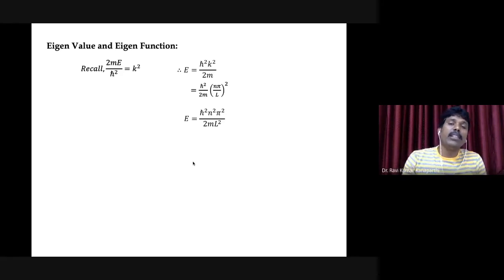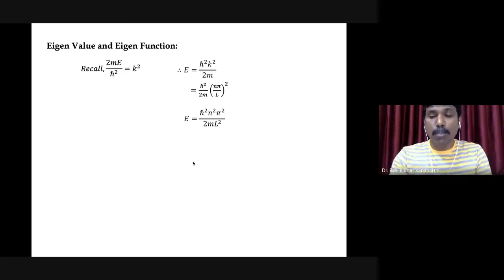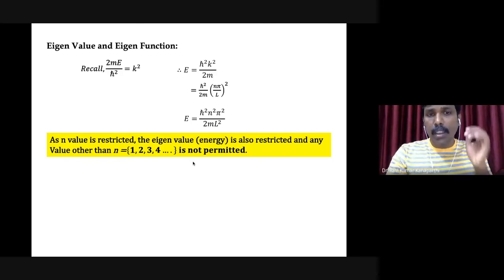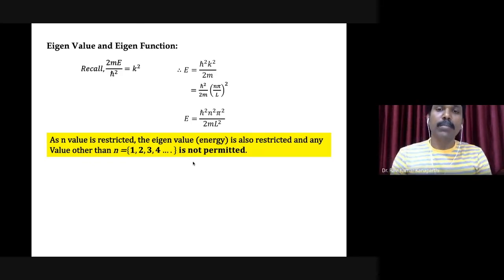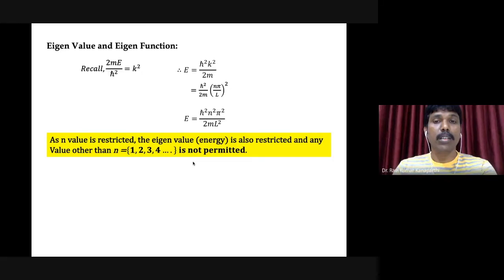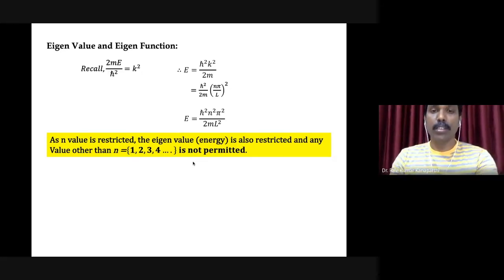So you will find the denominator part in some of the textbooks as h square n square pi square by 8 m l square. Okay, so that's only a small notation issue. There is nothing to worry about it. And as you can see here, the energy expression we have obtained, initially we thought it's a constant. Yes, of course it's a constant, but it is governed by a number, that is n.